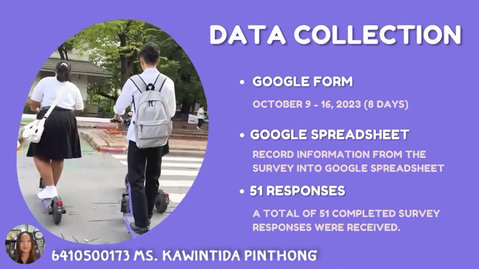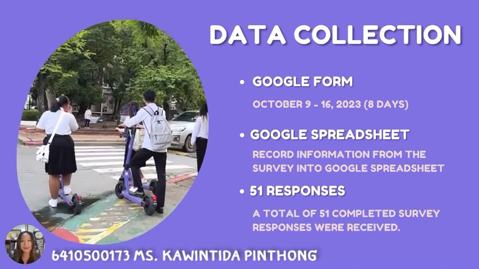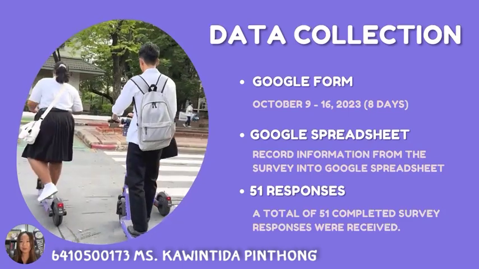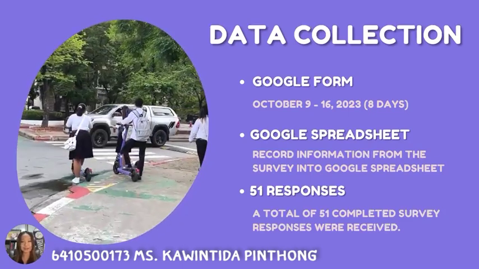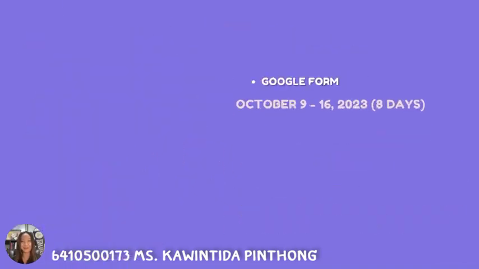All of this information was collected in 14 different questions through Google Form, and we collected information over a total of 8 days. We used Google Spreadsheet to do all of the calculations, and we expected 50 responses. However, we have one extra, so now we have 51 responses.